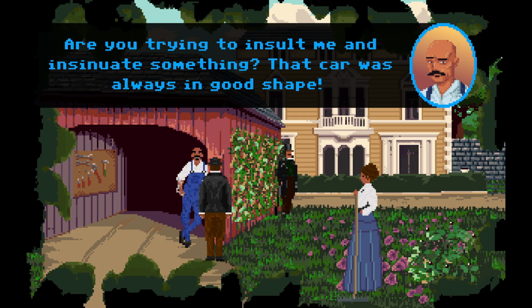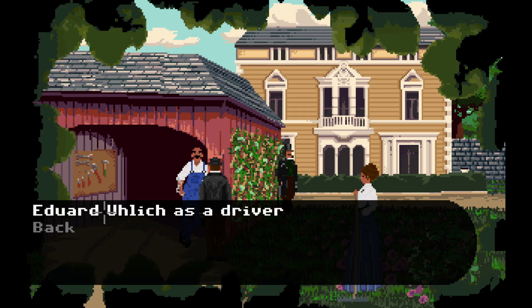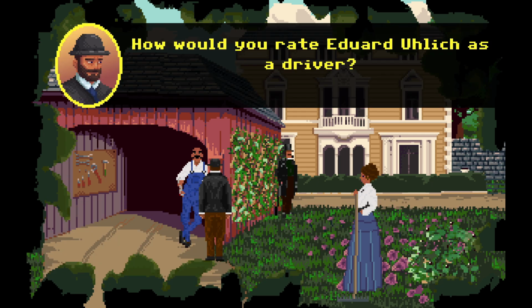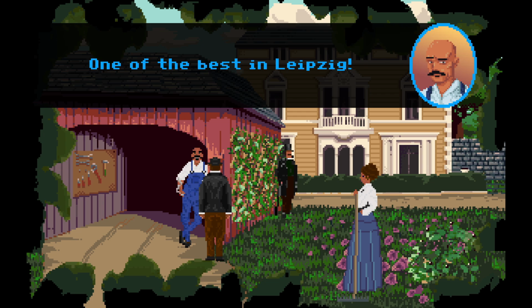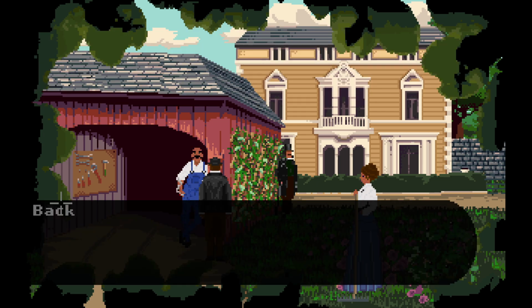Condition. Was the car in good working condition? Are you trying to insult me and insinuate something? That car was always in good shape. There was never a screw that wobbled or a wheel that squeaked. I simply wouldn't have allowed it. Mr. Driver, how would you rate Edward Ulik as a driver? One of the best in Leipzig. He could drive from here to Zwickau without even killing the engine once.